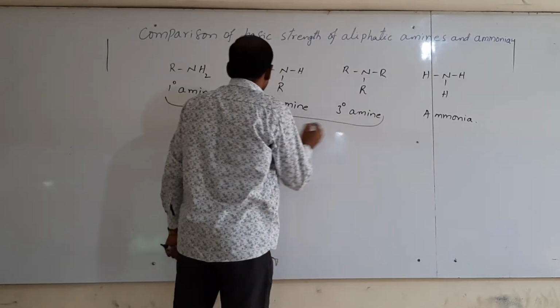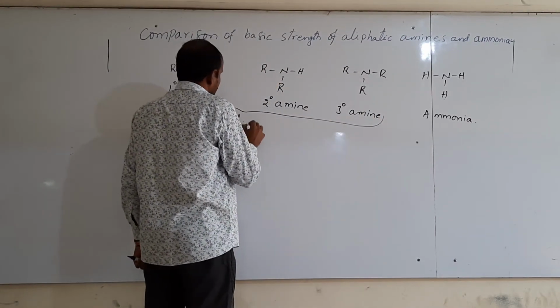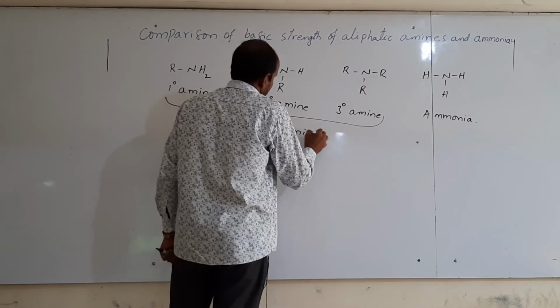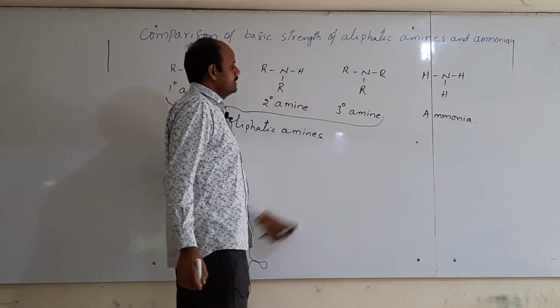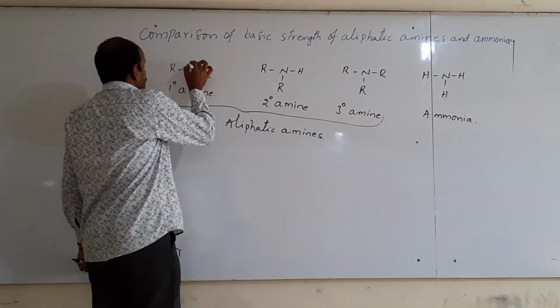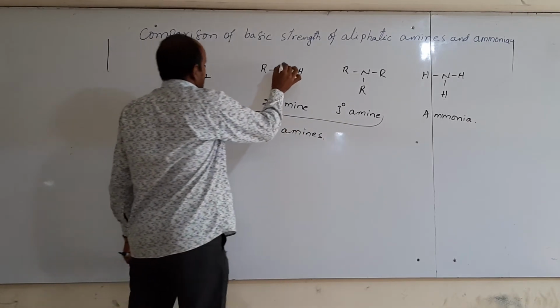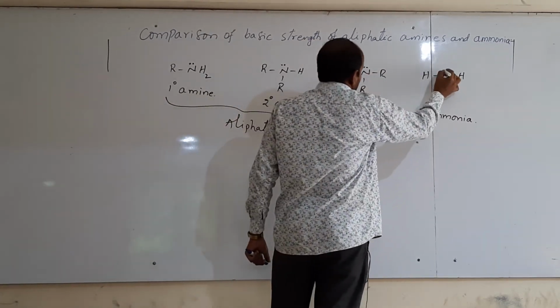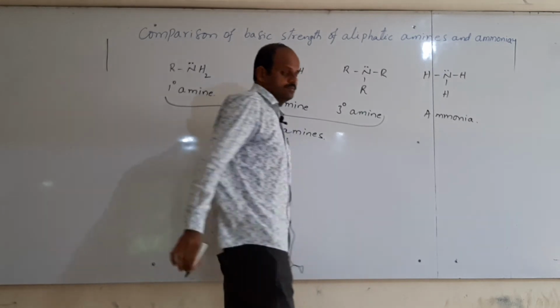These three are nothing but aliphatic amines. Next, ammonia. In all compounds, a lone pair of electrons is present on the nitrogen atom, like this. In ammonia also.